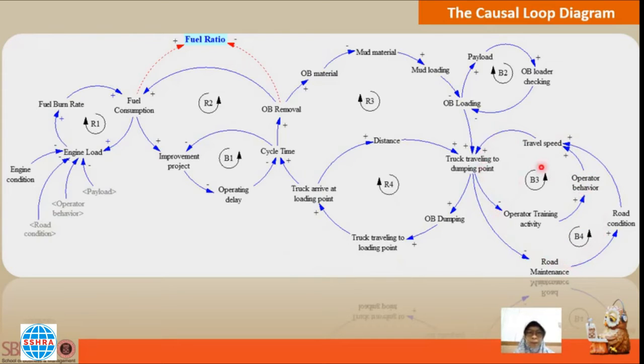Okay, and the R2 loop shows the involvement of OB removal in relation to the cycle time and fuel consumption, and the R3 loop shows the main activity of OB removal in one cycle time, and the B4 loop is what we discussed earlier about road transportation systems.